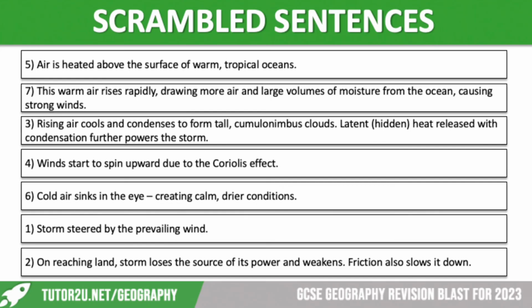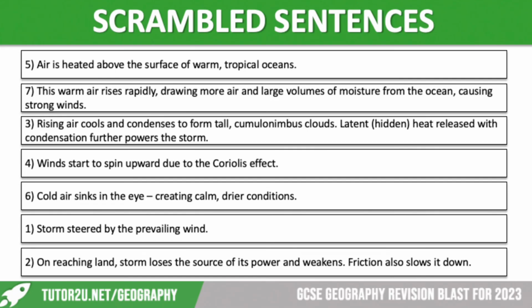This warm air rises rapidly, drawing more air and large volumes of moisture from the ocean, causing strong winds. Rising air cools and condenses to form tall cumulonimbus clouds. Latent heat released within condensation further powers the storm. Wind starts to spin upwards due to the Coriolis effect. Cold air sinks in the eye, creating calm, dry conditions. The storm is steered by the prevailing wind, and on reaching land, the storm loses its source of power and weakens, and friction also slows it down.